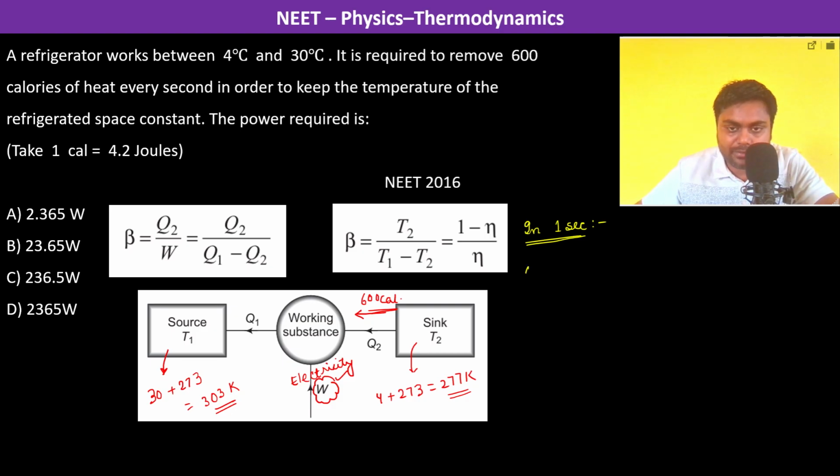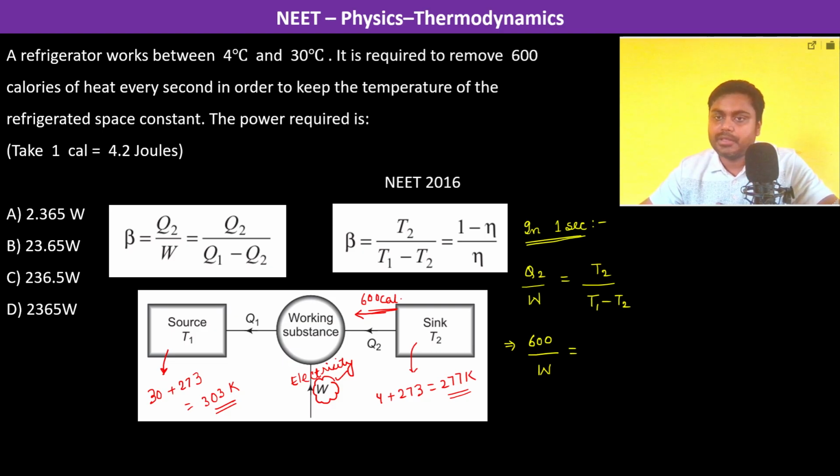So therefore we have Q2 upon W is equal to T2 divided by T1 minus T2. So what is Q2? Q2 is 600 divided by W, the work done by the electric power supply. T2 is 277 divided by 303 minus 277.